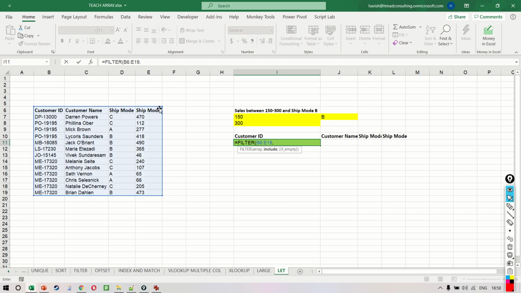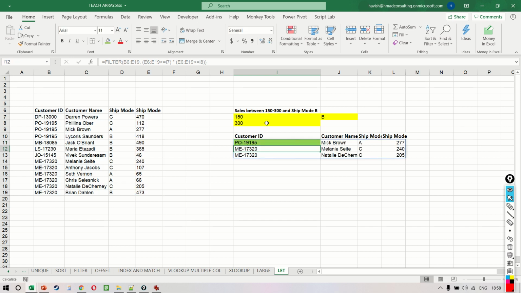The inclusion would be where my shipping mode values are greater than equal to 150 multiplied by my shipping mode values, which is less than equal to 300. And without any problem, oh, there is a problem. Wait, I should not have closed the parentheses here.